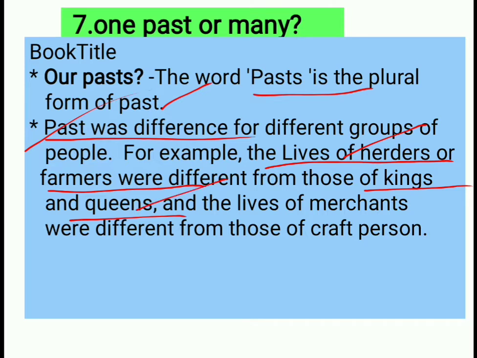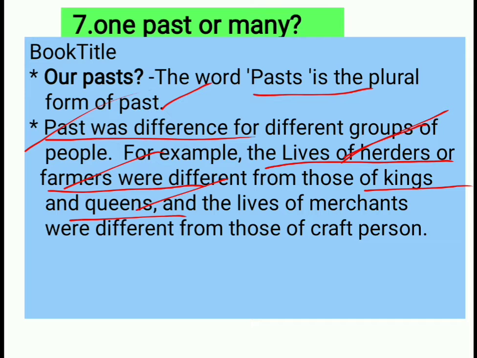Kings and queens lived in palaces, gave patronage to different people, and the king was the order maker, maintaining provinces with a large army and so on. But the herders' life is very different. They collect forest goods and rear cattle, and the farmers are involved in agricultural work. So both lives are quite different.